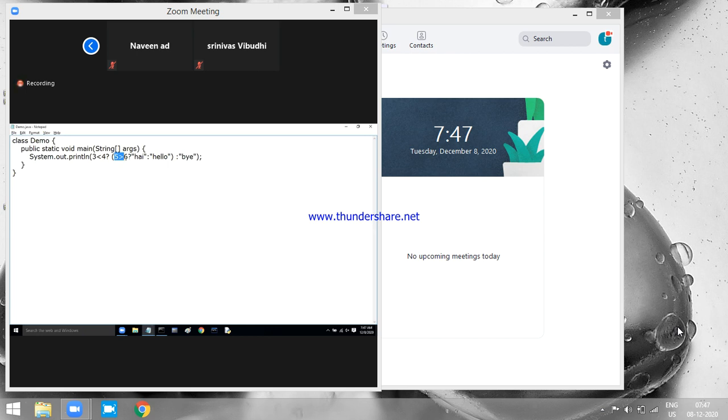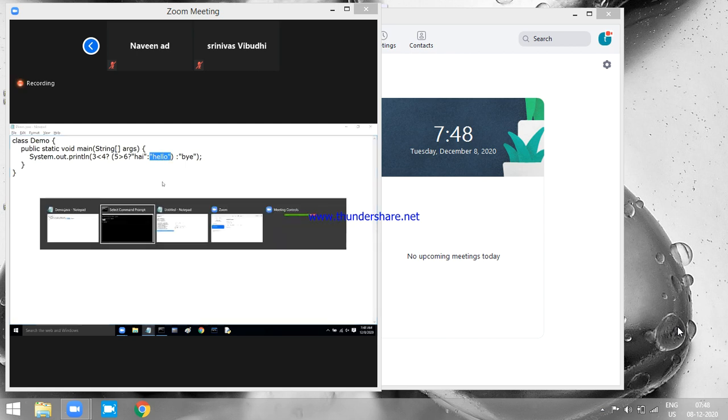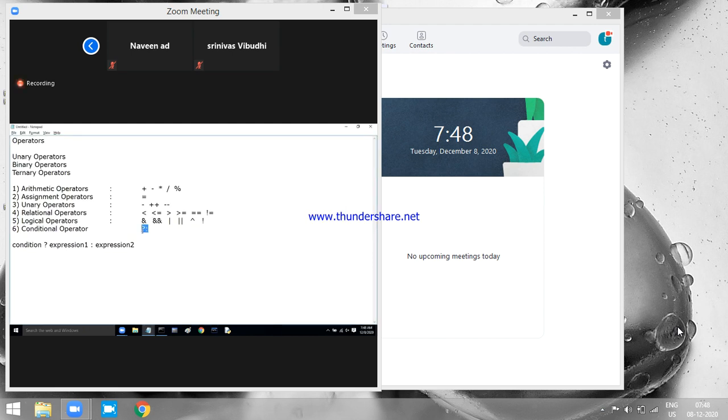5 greater than 6. What is it? False. So question mark or colon? If the condition is false, it is going to execute the colon part. What is there after the colon? Hello. And that is the output there. So the conditional operator can be nested.